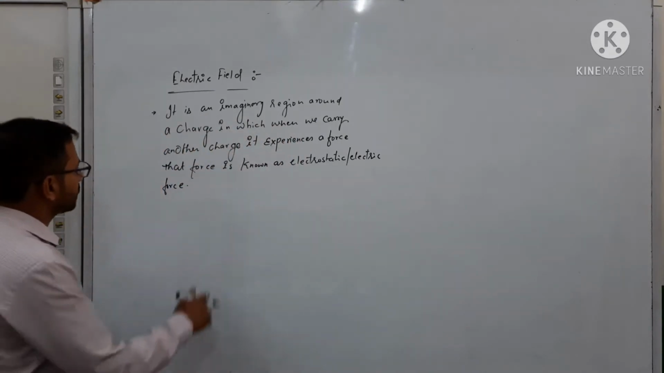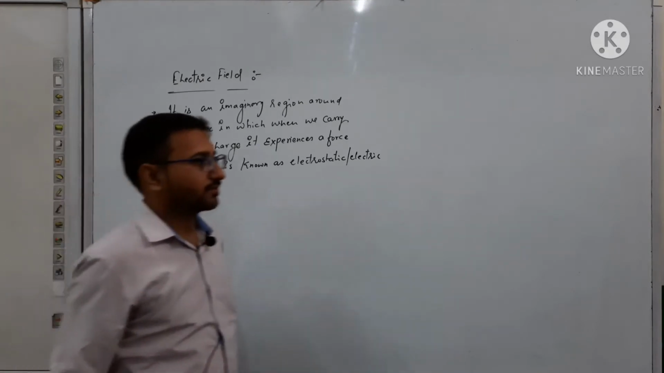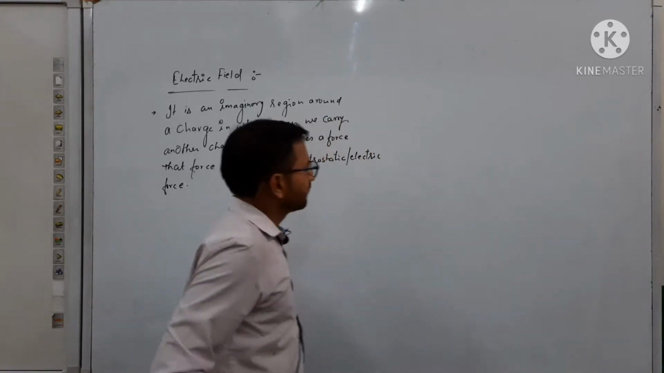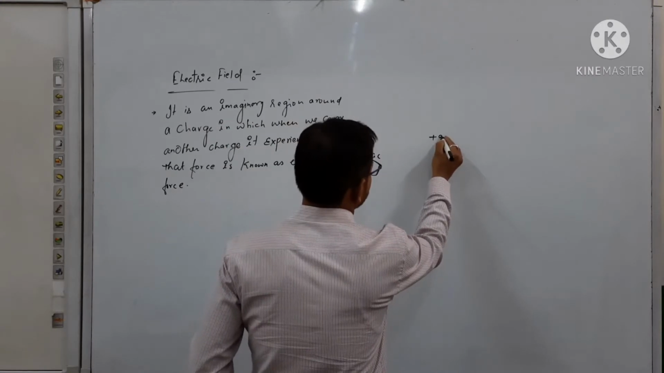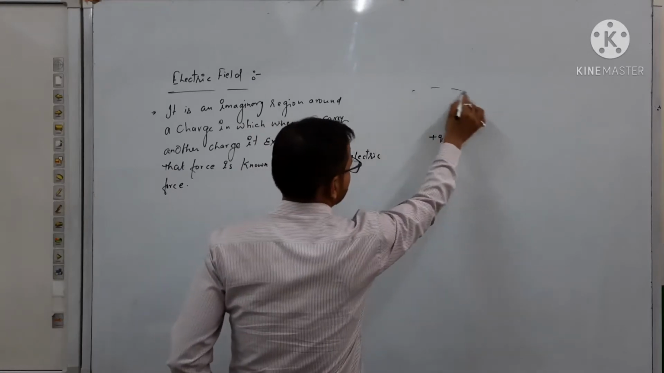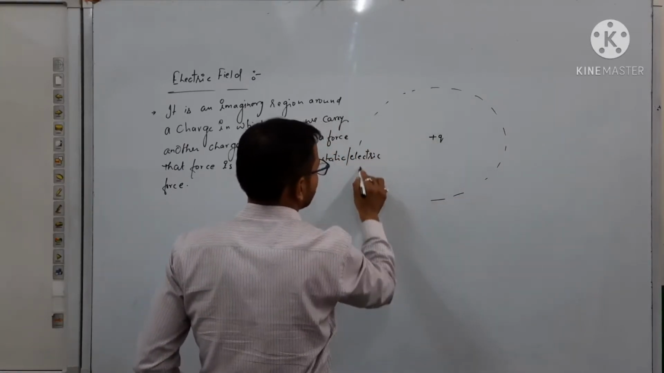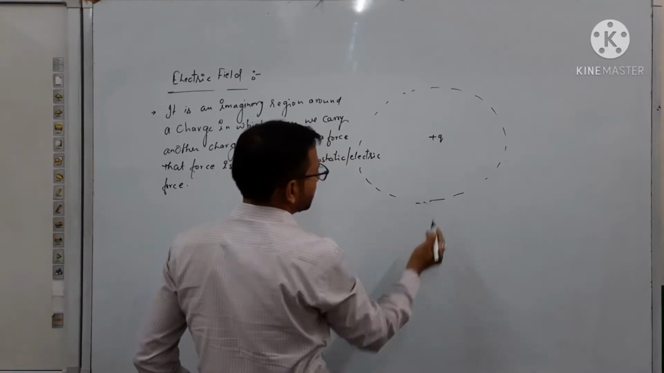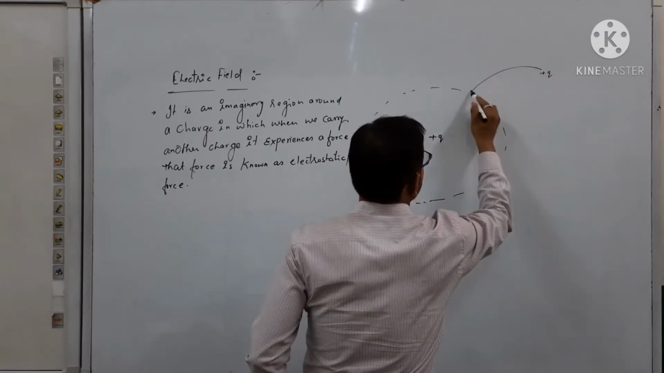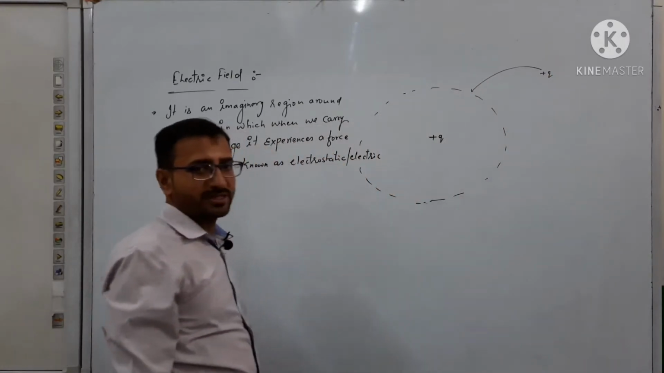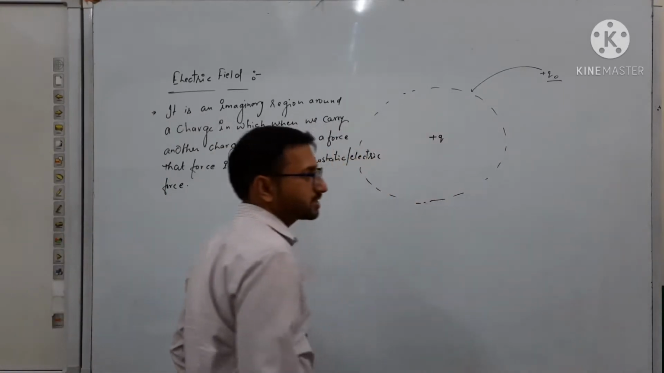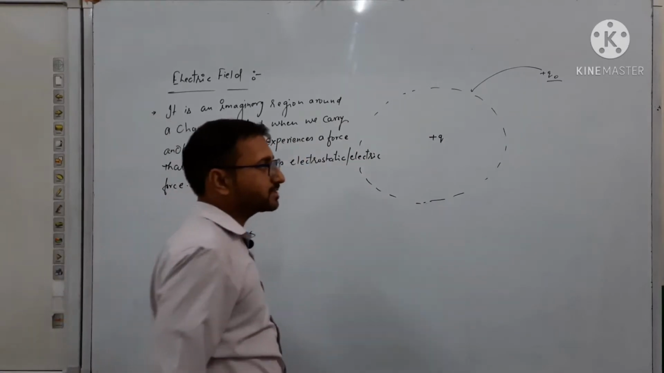Now, students, we know that the electric field is an imaginary region. Where can we assume that region? Suppose we have a charge plus q, and due to this positive charge an imaginary region is formed around it. Inside this region, when we carry another positive or negative charge near it, the charge we are carrying will experience a force. It depends on the nature of that charge.